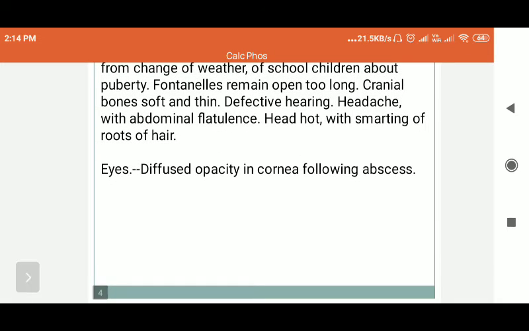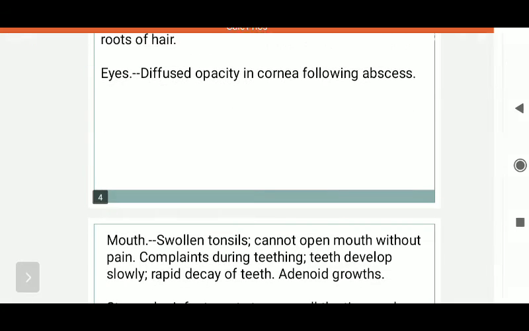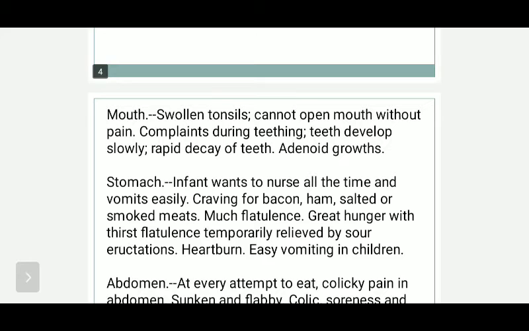Eyes: diffused opacity in cornea following abscesses. Mouth is swollen. Tonsils are swollen; the patient cannot open the mouth without pain. Tonsils become enlarged and swollen, there is inflammation in the tonsils, and they cannot open the mouth without pain. There is a lot of pain, so this is a great remedy for tonsillitis.